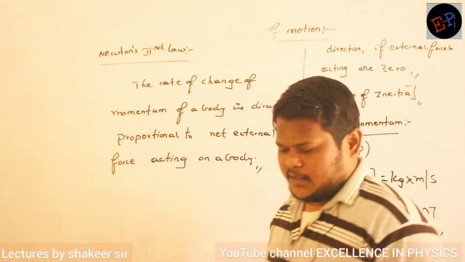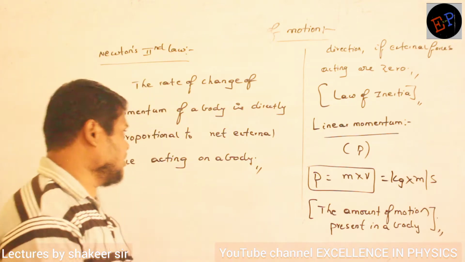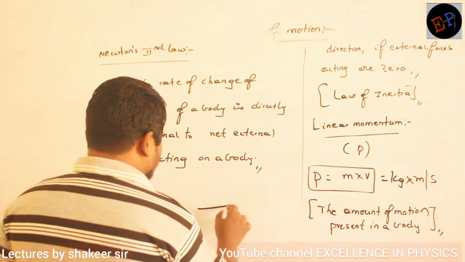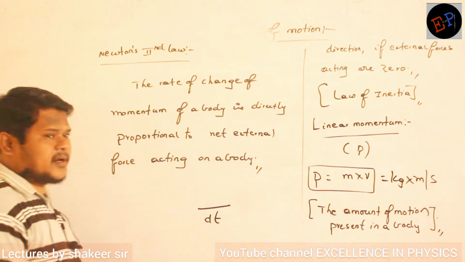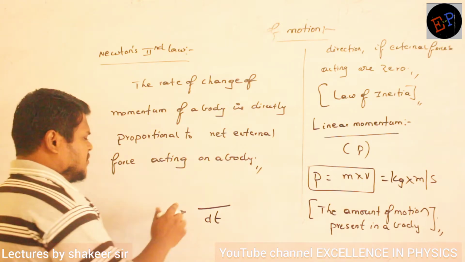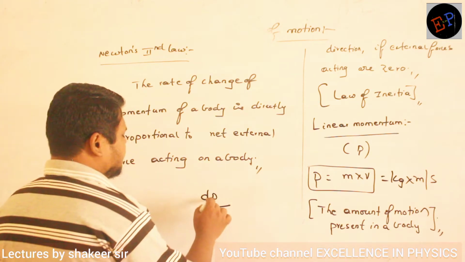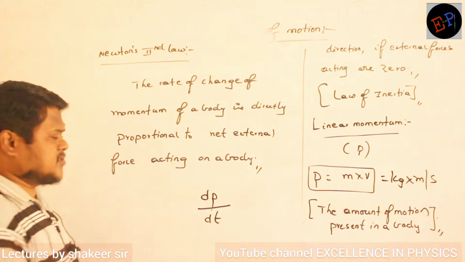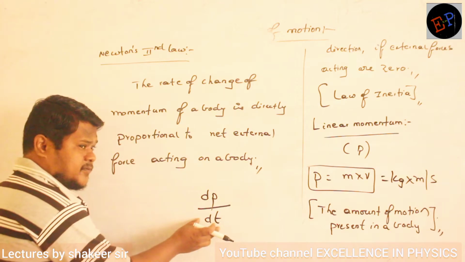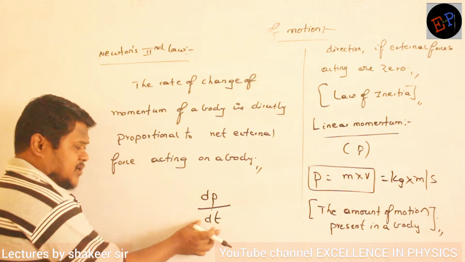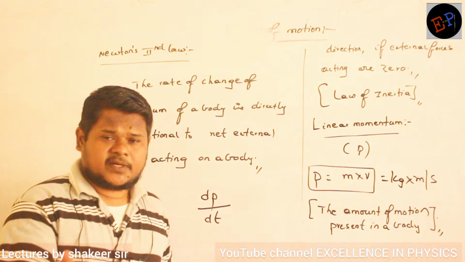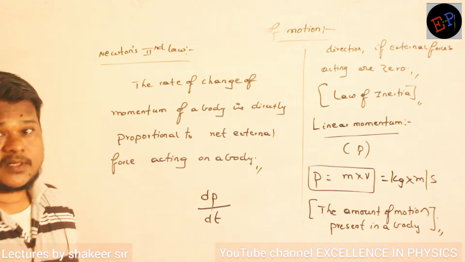Clear? It means that, rate of change of momentum means what? Rate means per time. Are you able to understand? Change of momentum means dP, the instantaneous change in momentum divided by a very small change in time. So rate of change of momentum means in a particular time how much momentum is changing. And momentum can be changed by how many factors? Two factors.